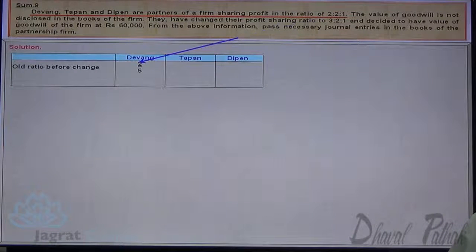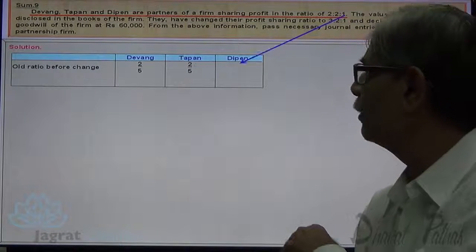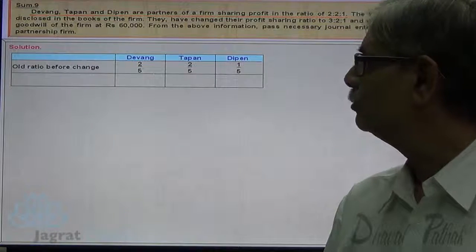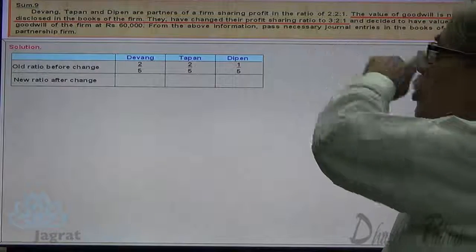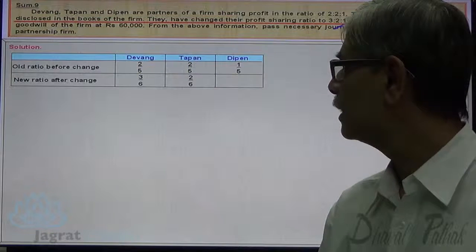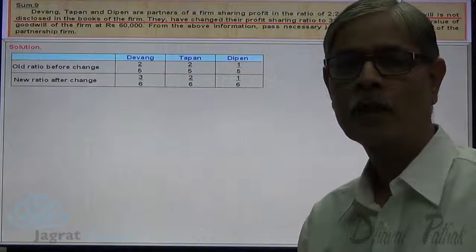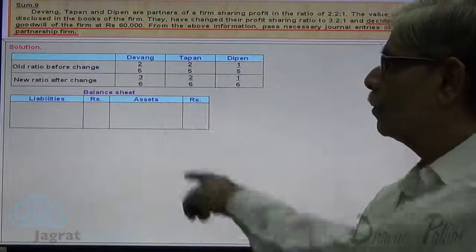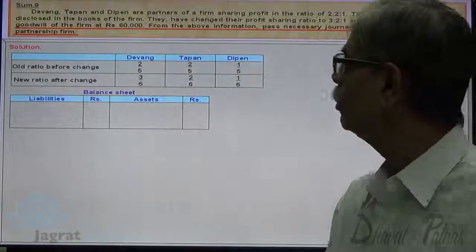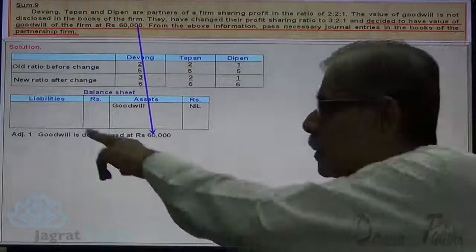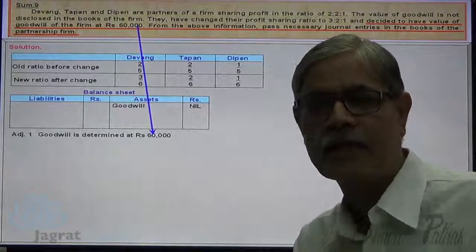Old profit sharing ratio, I write 2:2:1, so 2/5, 2/5 and 1/5, that is of Deepen. New profit sharing ratio, how much? 3:2:1, so 3/6, 2/6 and 1/6. Now, in a balance sheet, the value of goodwill is 0. And in adjustment, you are told that the goodwill is determined at 60,000.